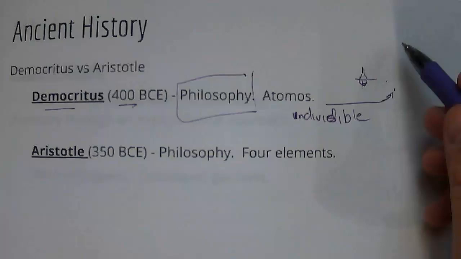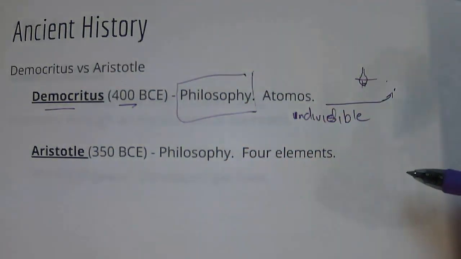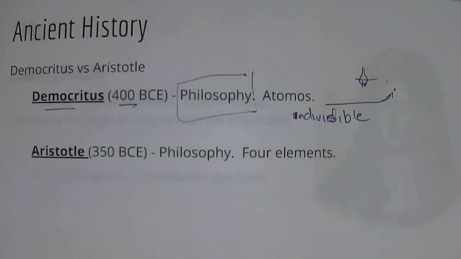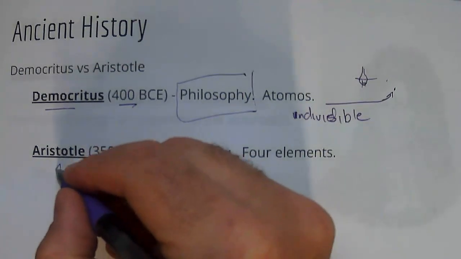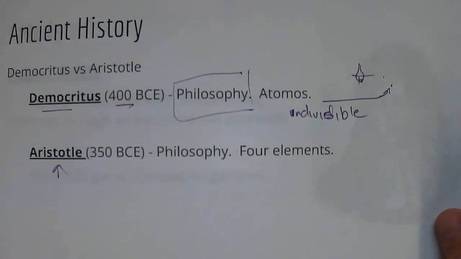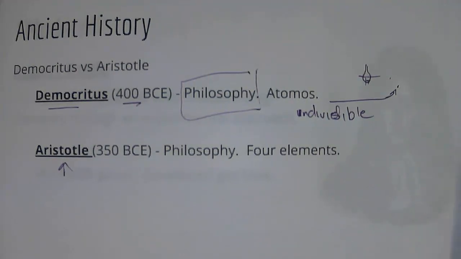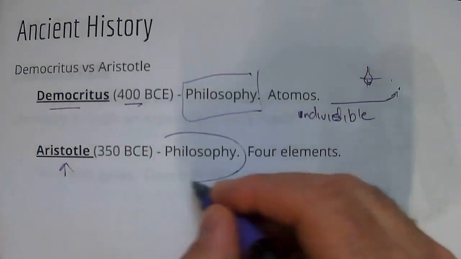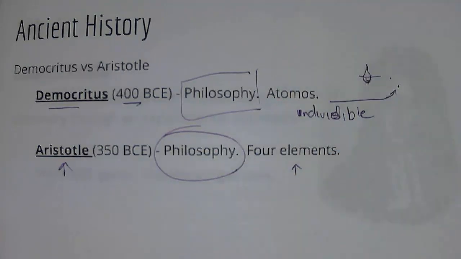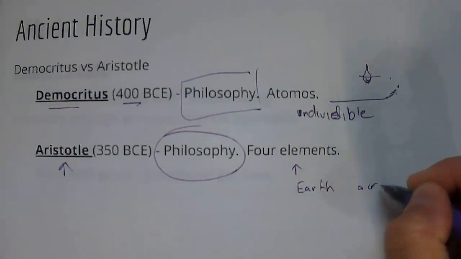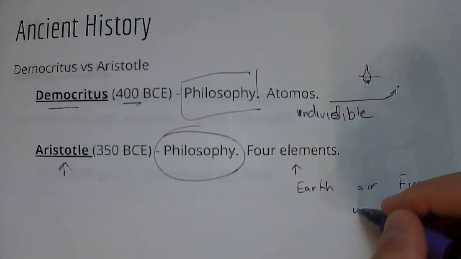Okay, and then a little bit later, Aristotle comes along, and he was also a philosopher. Aristotle was much more famous than Democritus was. He was the most popular person at the time in philosophy. He had it in with Plato. He knew all this stuff that was going on, and in a lot of ways, Aristotle was great. He knew a lot of good things, but he came up with this idea. He's credited with the four elements. So, earth, air, fire, and water.